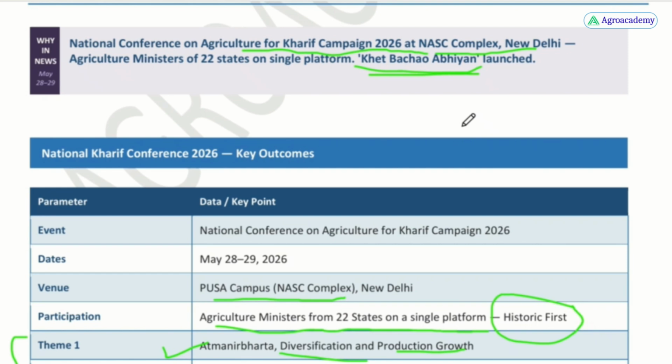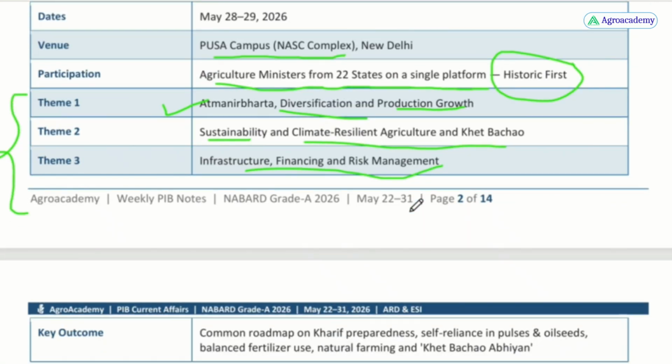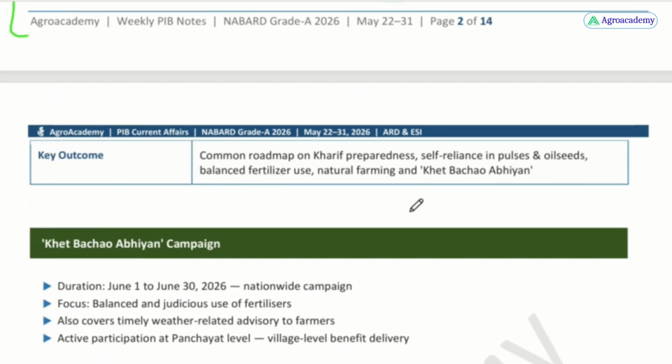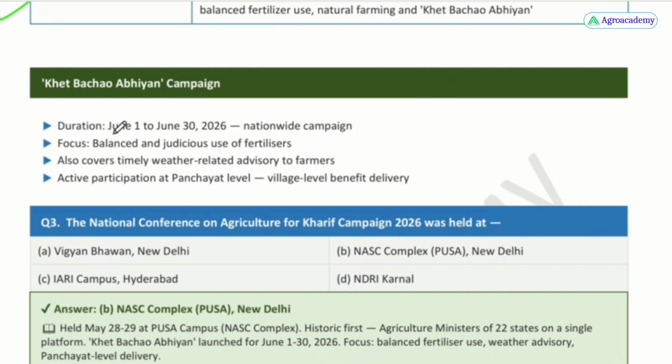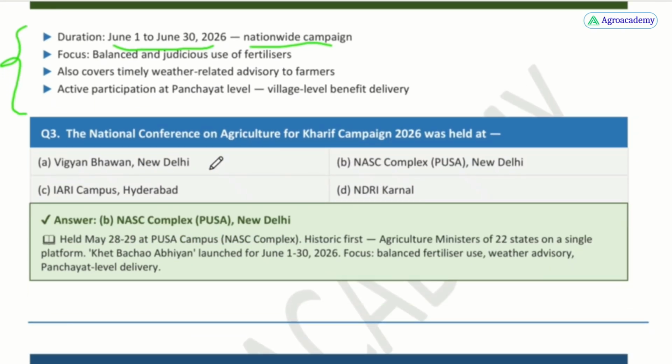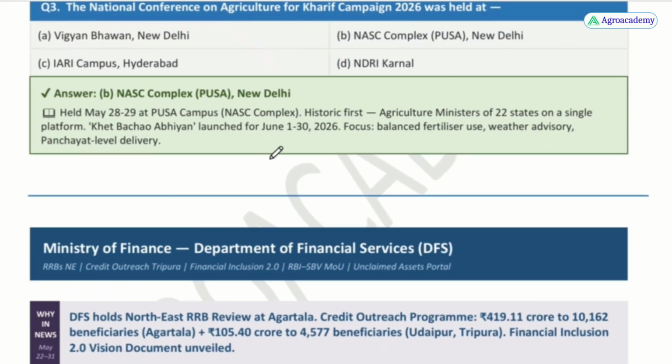So the scheme Atmanirbharta in pulses is also given importance. These are also emphasized. Crop rotation has also been given importance, and green manuring has come into importance. And this is the outcome. Duration is 1 month, from 1st of June to 30th June. It is a nationwide campaign, and these objectives are given here, so you need to go through them. And this is an MCQ question. You can practice easily after going through the PDF.